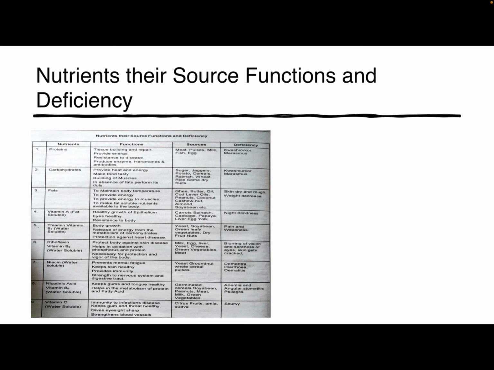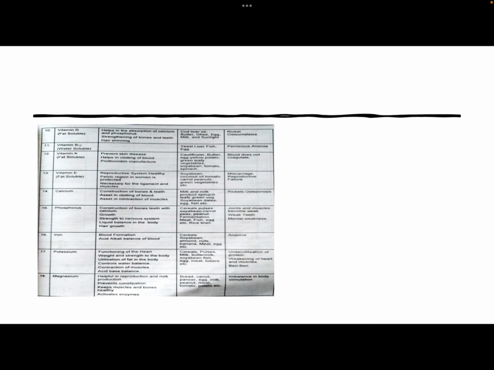There are various nutrients like protein, carbohydrates, fats, all fat soluble vitamins like A, D, E, K, then water soluble vitamins B and C. B1 is thiamine, B2 is riboflavin, B3 is niacin, B6 is nicotinic acid, then B12, and all the minerals like calcium, phosphorus, iron, potassium and magnesium.